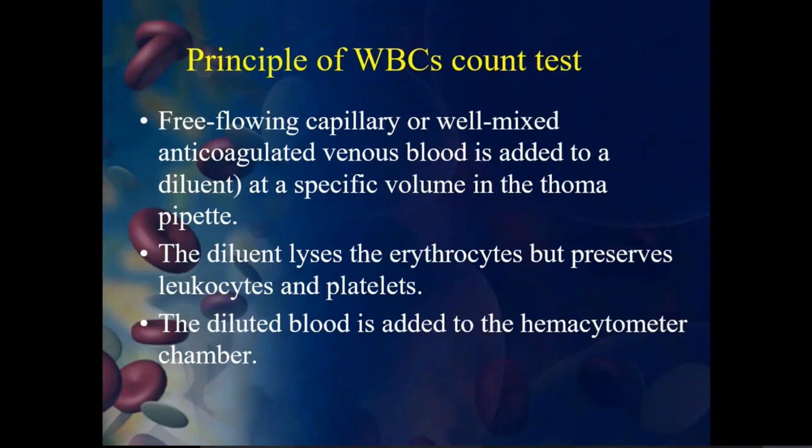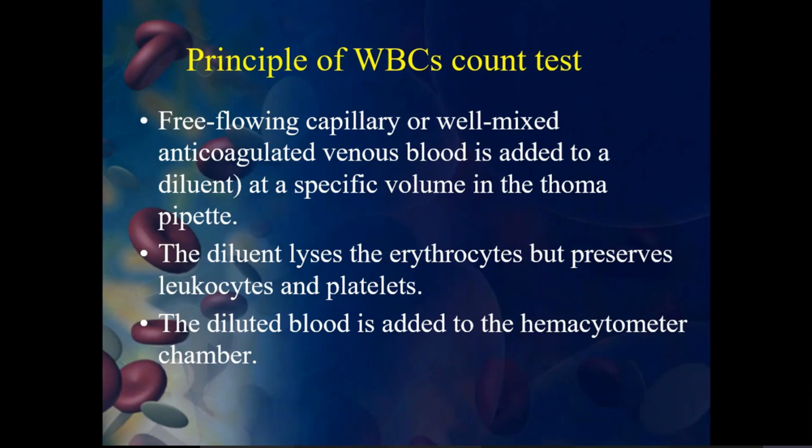So what will happen here? You are adding to the blood, which is free flowing capillary or well mixed anticoagulated venous blood, and it has all the red blood cells, all types of white blood cells, platelets, and serum. When we add this diluent, it lyses the erythrocytes, which are red blood cells.